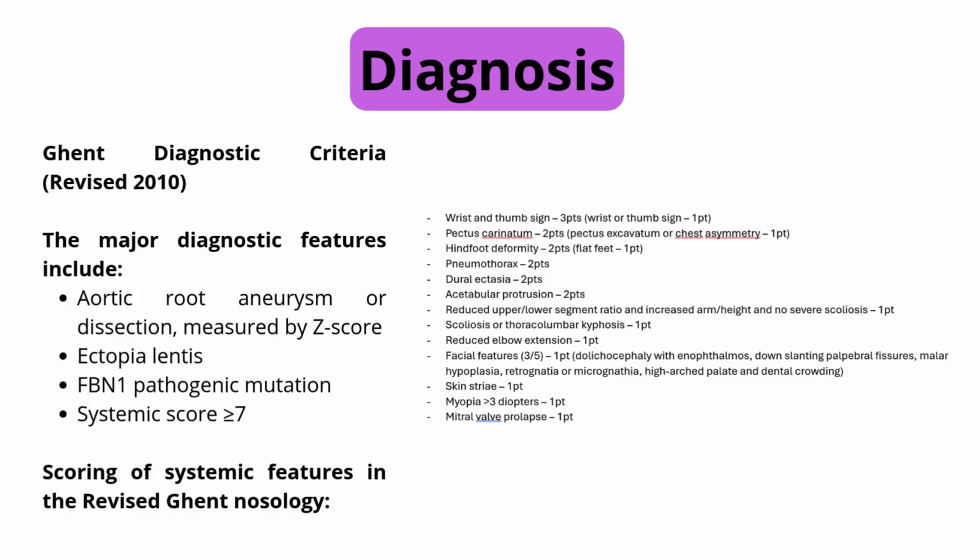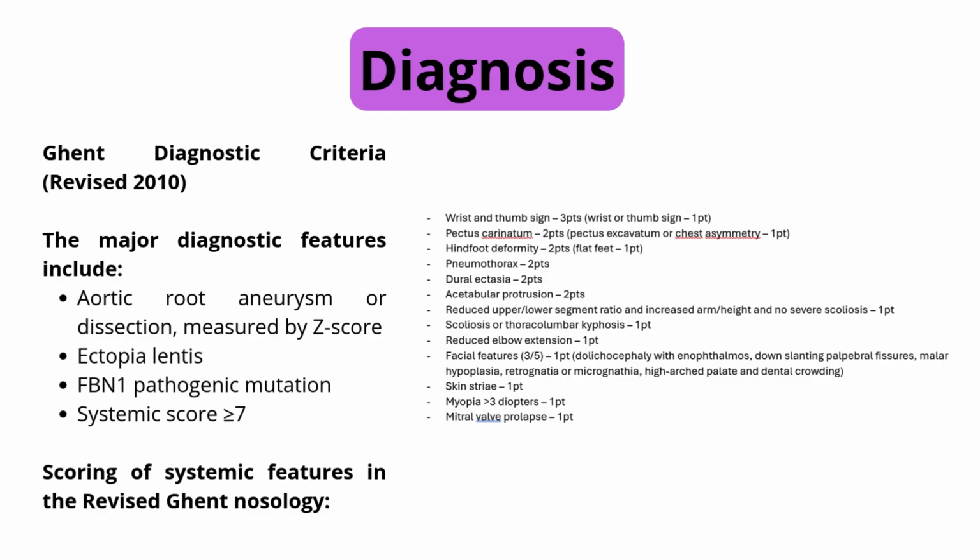Or ectopia lentis plus FBN1 mutation. If there is a positive family history, only one is needed: ectopia lentis, systemic score greater than or equal to 7, or aortic root dilation. Genetic testing for FBN1 mutations provides strong support for diagnosis and helps guide family screening.